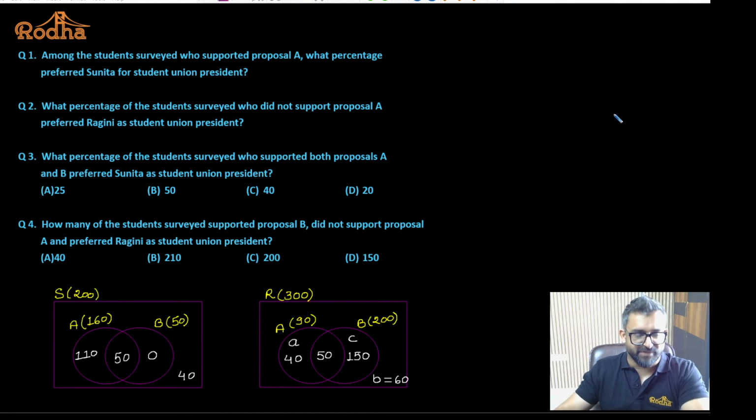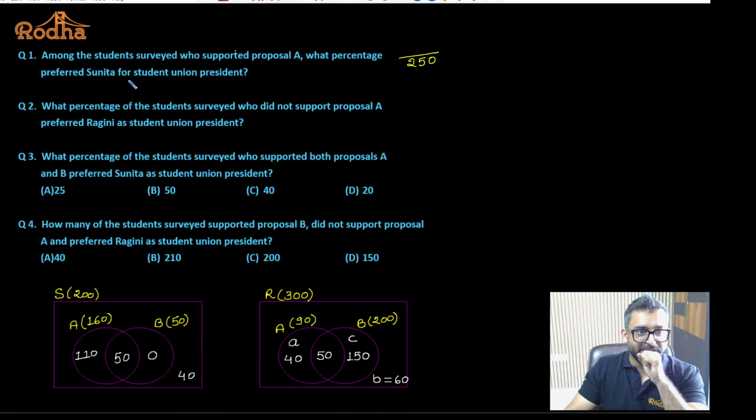Okay, let's answer the first question. Answering the question is itself a challenging task. We have to have a lot of comprehension skills in answering the question also. It's not a straightforward set. If you read the question, among the students who supported proposal A, how many people supported proposal A? We know 250 students supported proposal A.